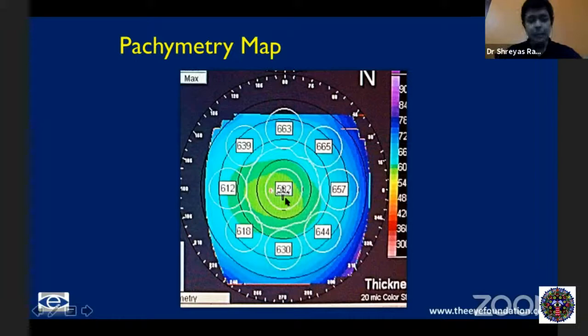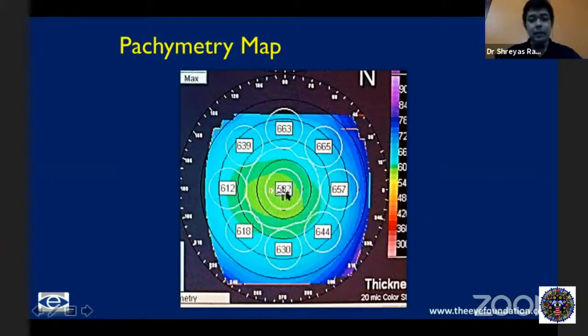And in the pachymetry, we are trying to see what the central corneal thickness is. Generally, let's say when you're planning a refractive surgery, you would want a minimum thickness of about 500 or 510 for a LASIK procedure, somewhere around 480 or 470 for a surface ablation procedure. Again, these are not values which are set in stone. These are just guidelines. And yes, these are values which you can quote in the exam, but at the same time, pachymetry is just one of the decision-making factors when it comes to choosing your refractive procedure, but it is also a wholesome thing of looking at the keratometry, looking at various indices along with pachymetry.